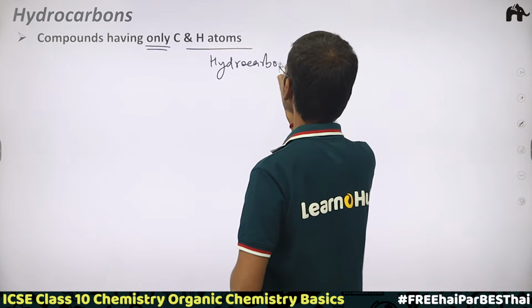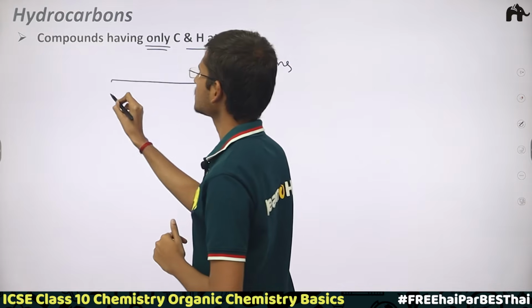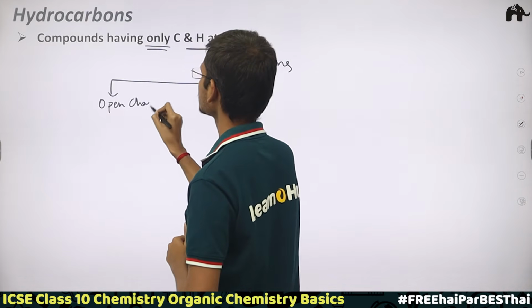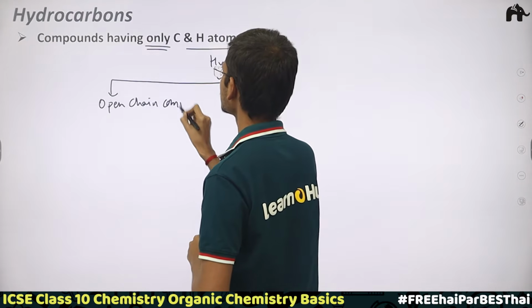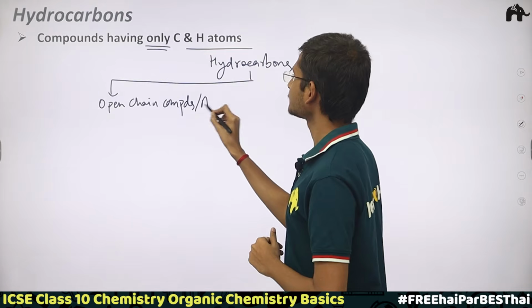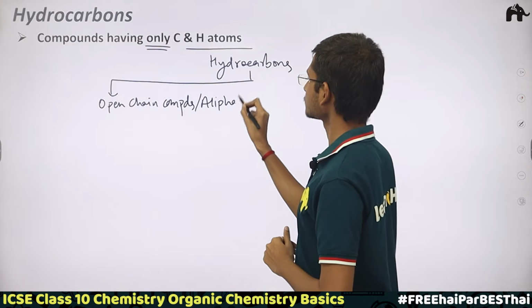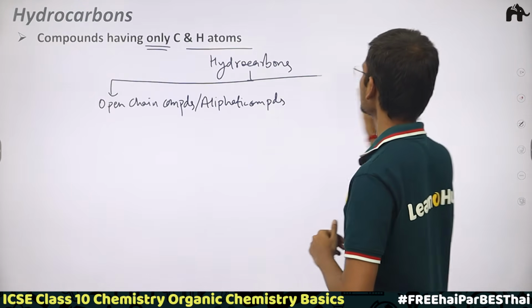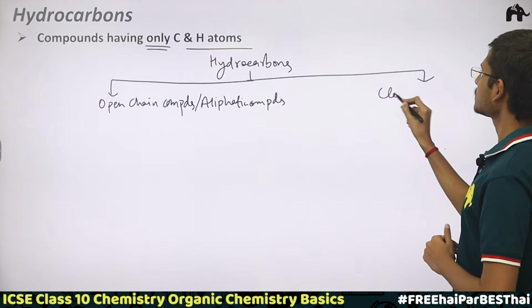These 2 types are, first, open chain compounds. These are also called aliphatic compounds. And the second one is closed chain compounds.